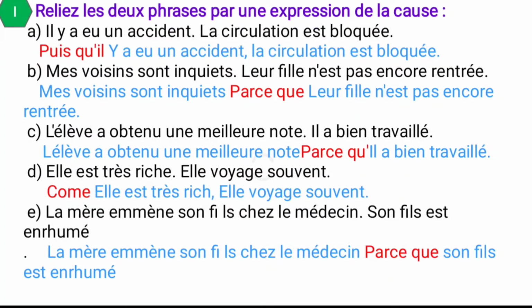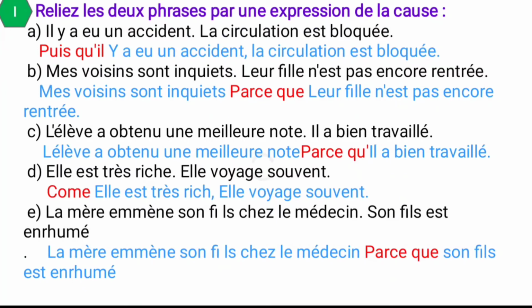There was an accident, and next, la circulation est bloquée. The traffic is blocked. So you have to use the expression and write the answer for this question. So, puisqu'il y a un accident, la circulation est bloquée. So then there was an accident, so the traffic is blocked.